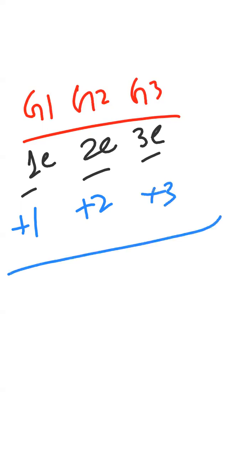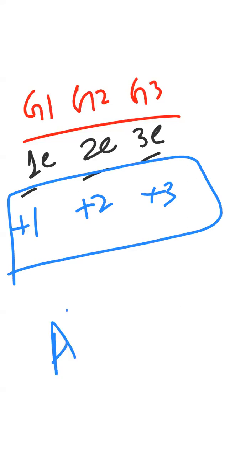These are the valencies. The valency of group 1 is plus 1. Valency of group 2 is plus 2. Valency of group 3 is plus 3. This is the future prediction now. For example, Al2O3. If I ask you, what is the oxidation state of aluminum in aluminum oxide? Oxidation state, I'm asking you about the current situation of the aluminum, the current state of the aluminum.